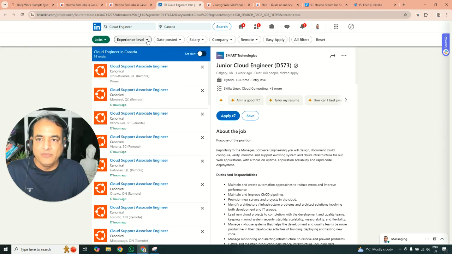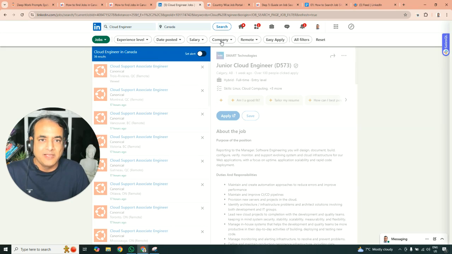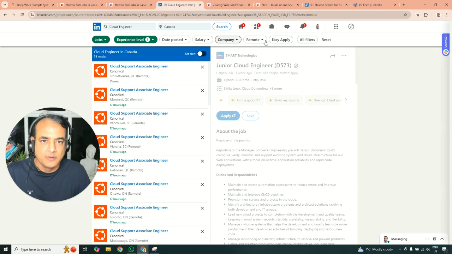Okay, and then this is where you'll have, is it an internship? Is it entry level, associate level, mid level, director level, executive level? You can search based on that. I've just picked up, for example, entry level or associate level, depending on what you want. I'm just telling you because a lot of guys come and say, are there no internship or entry level or associate roles? These I'll search here. Then you can also filter based on date posted, salary, company. Keep it open big to begin with, and then go deeper and deeper.